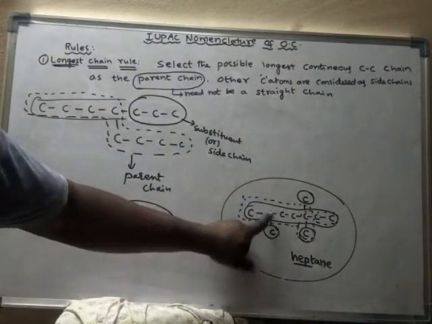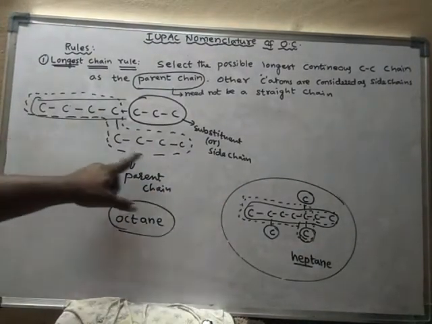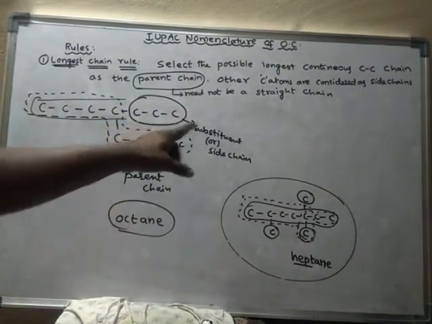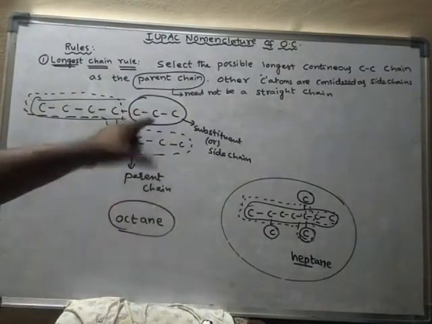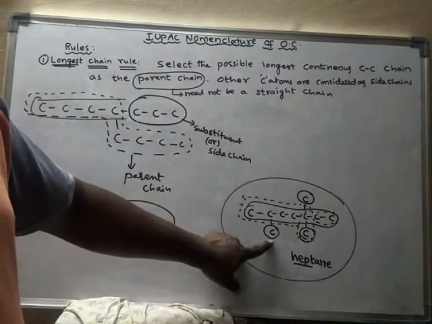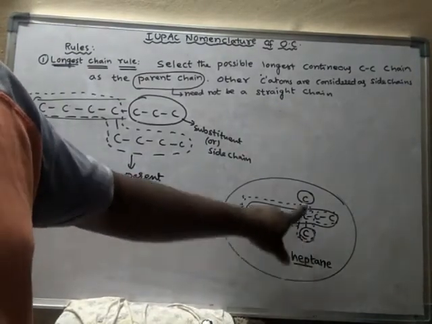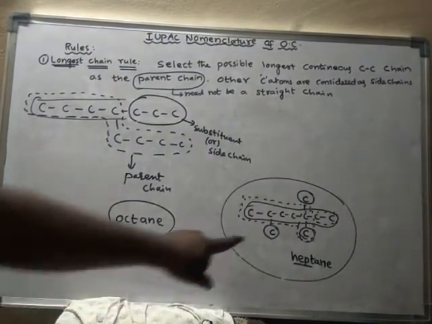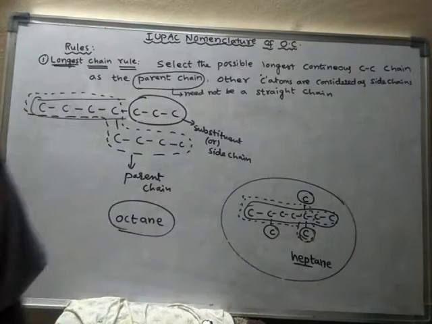So how many substituents are there? In this compound, there are only one substituent in this case, because all the 3 carbons are attached. They form a short chain, and this entire thing is said to be a single substituent. But here this carbon is not linked to this carbon. Hence this is one substituent, this is another substituent, and this is another substituent. So there are 3 substituents in this compound, and the parent chain is said to be heptane.